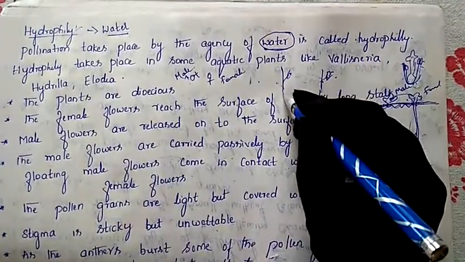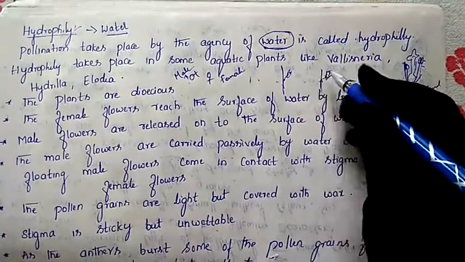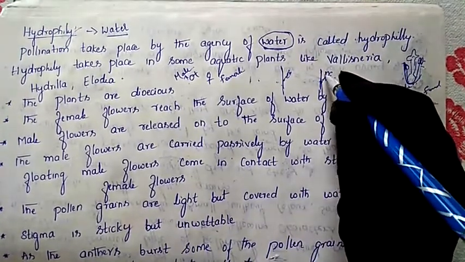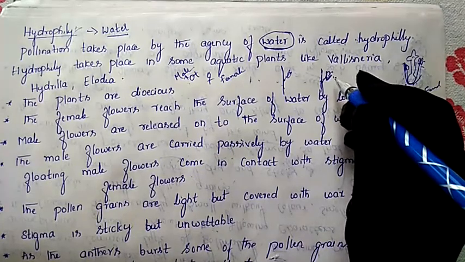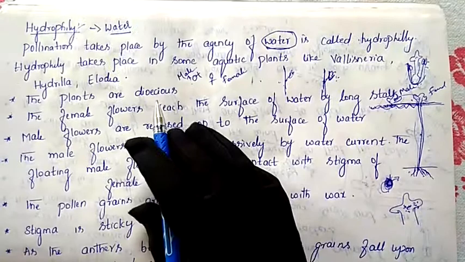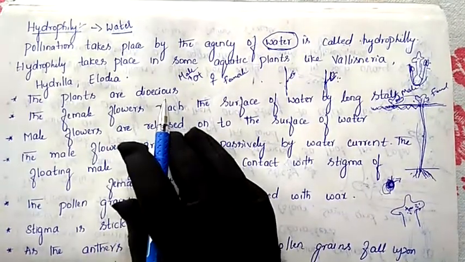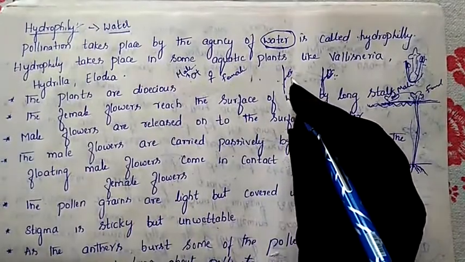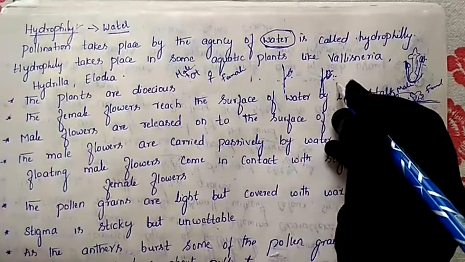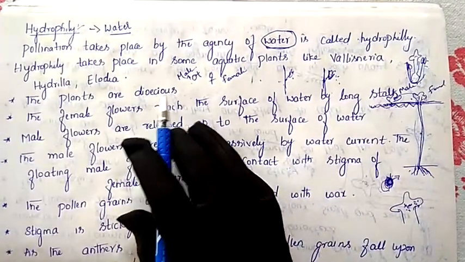Suppose this is one plant. This plant produces only female flowers. Now these plants we call dioecious plants. The meaning of dioecious is that one plant contains either the male or the female flowers. So that is the meaning of dioecious.